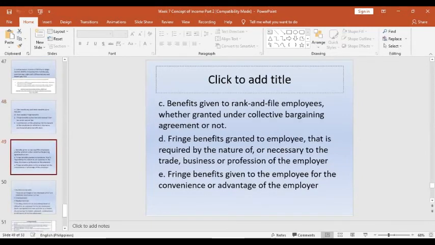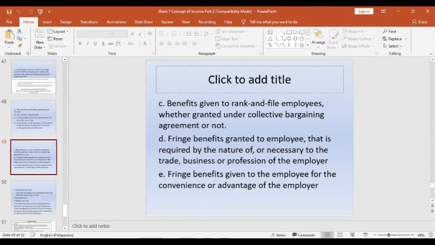And even the benefits given to the rank and file employees, granted under the collective bargaining agreement or not, and even the fringe benefit granted to employees which is required by the nature of or necessary to the trade or business profession of the employer.